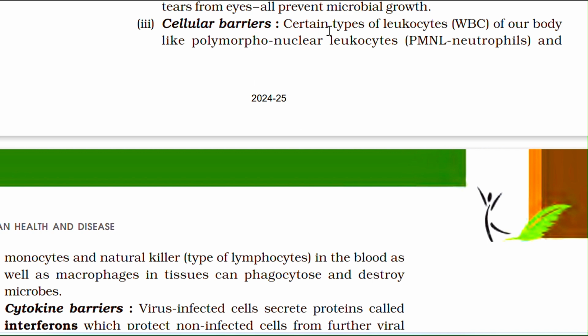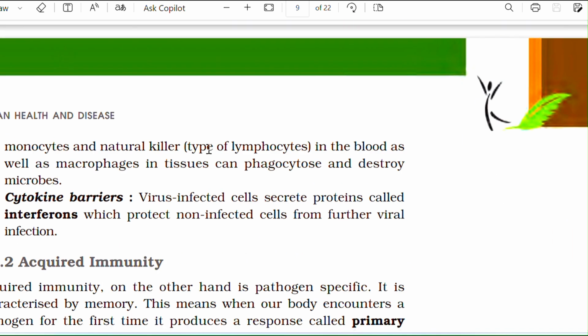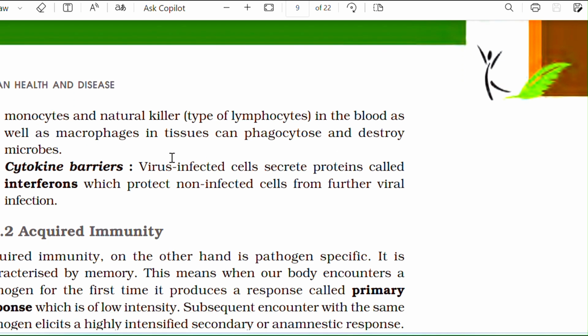Cellular barrier: certain types of leukocytes of our body, like polymorphonuclear leukocytes (PMNL), neutrophils and monocytes, natural killer type of lymphocytes in the blood, as well as macrophages in tissues, can phagocytose and destroy microbes.